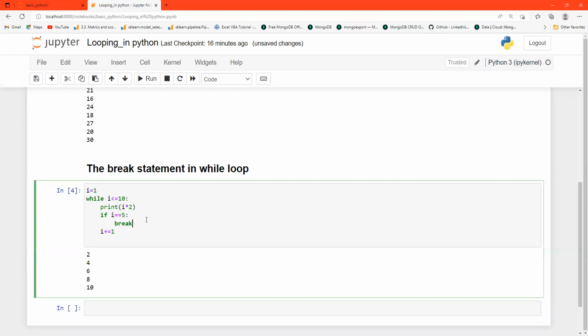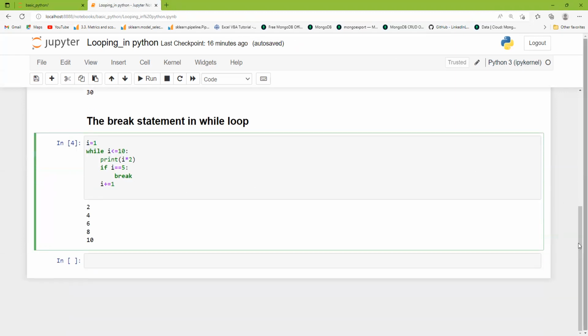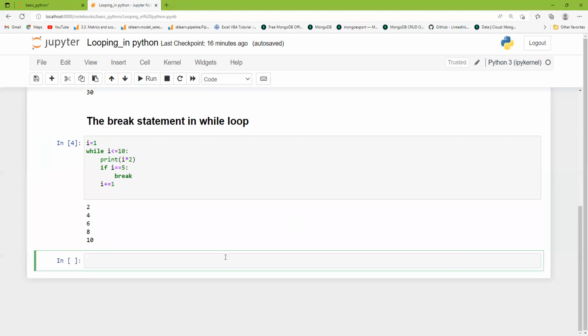Suppose you don't want some terms in the while loop, so you can use the break statement. So this is the very important break statement in while. I hope all of you understood the break statement in while loop. Now there is another statement in while loop, that is the continue statement. So let's see what the continue statement in while loop is.